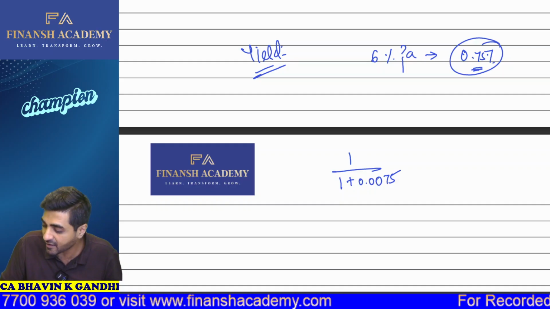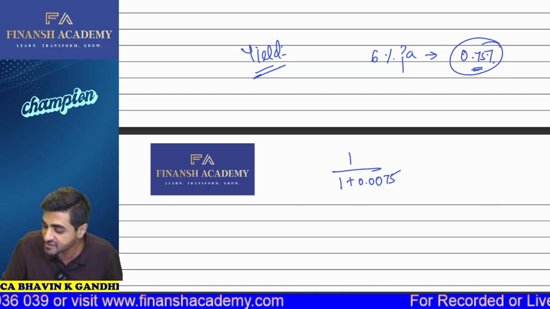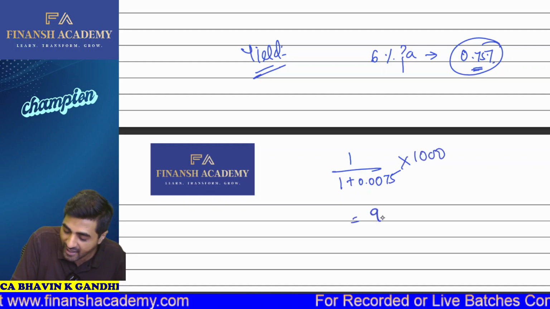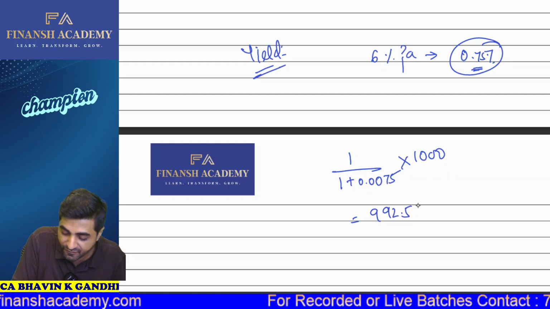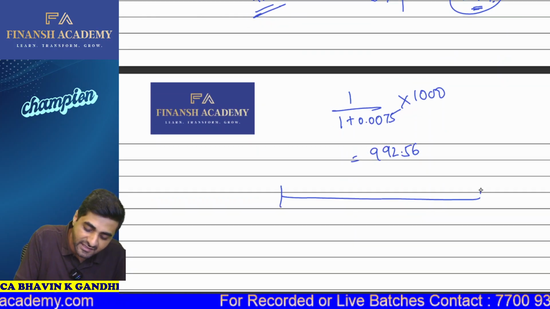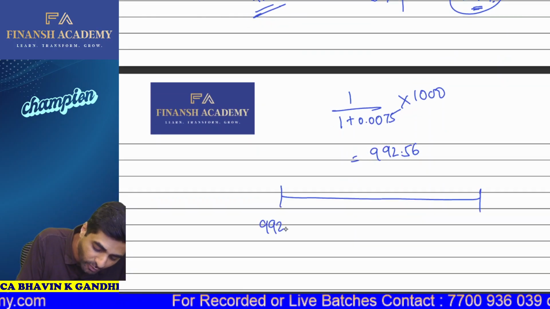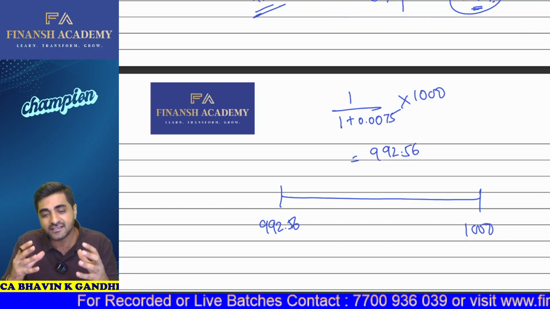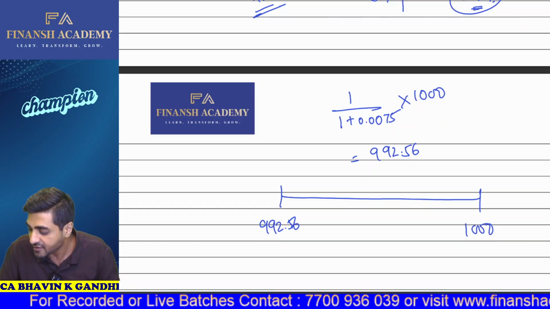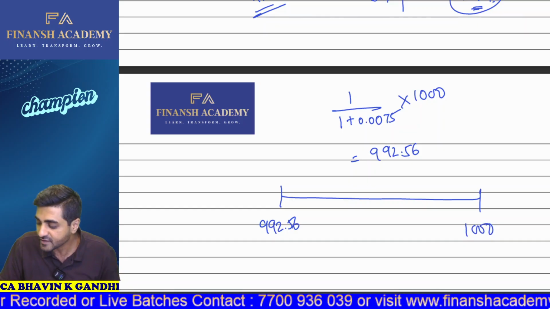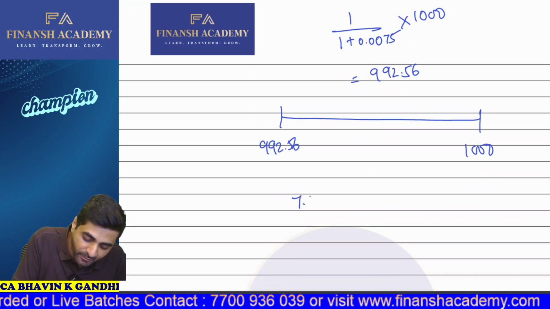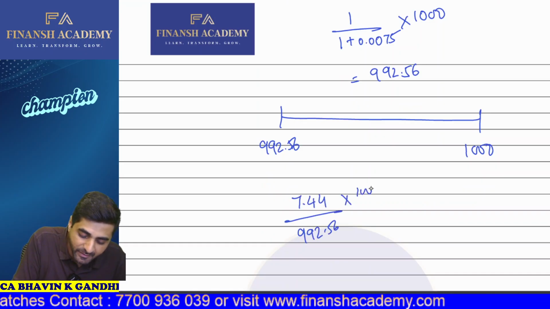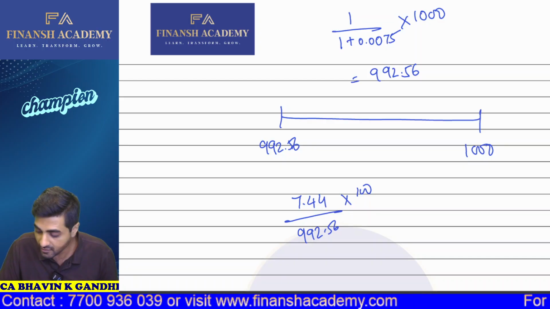If I multiply this by 1000 rupees, which is the face value of the bond, right now the price of the bond is 992.56. I have purchased this bond for 992.56 and it's getting redeemed for 1000. So the only difference is the yield or the returns which I have generated. That is 7.44. So 7.44 is the return which I have generated on 992.56. Multiply that by 100, right?